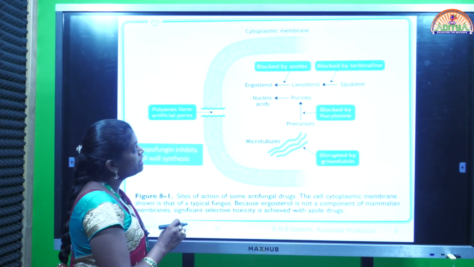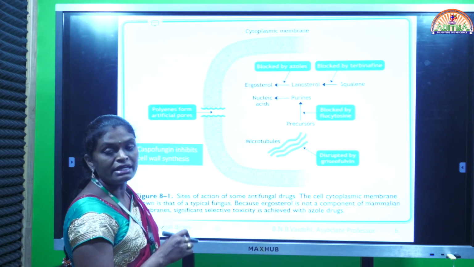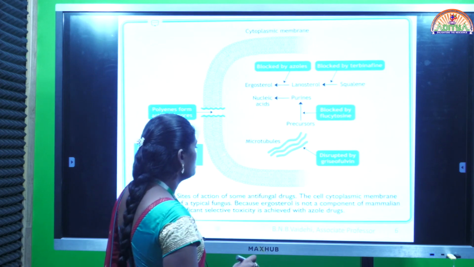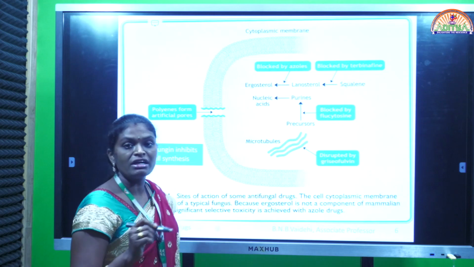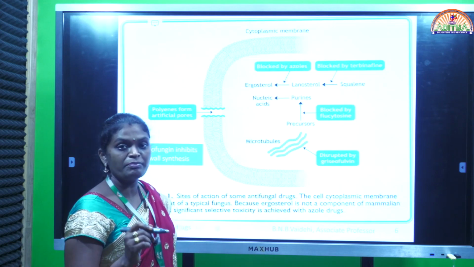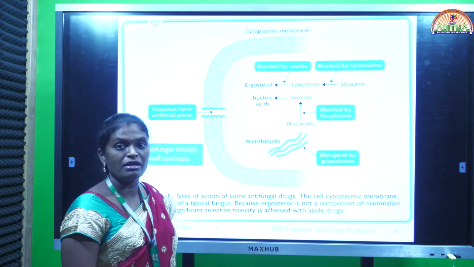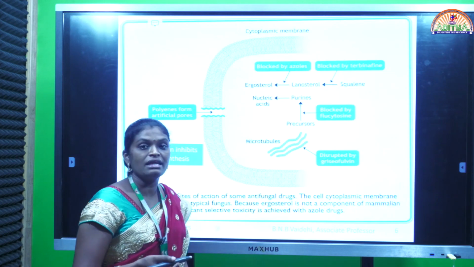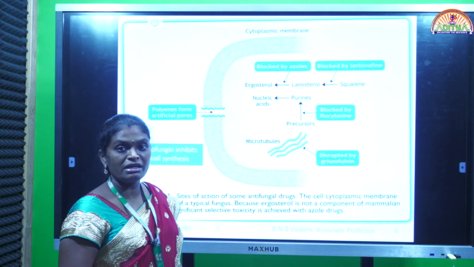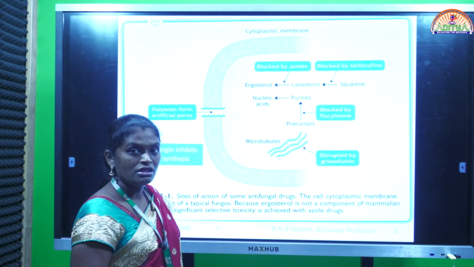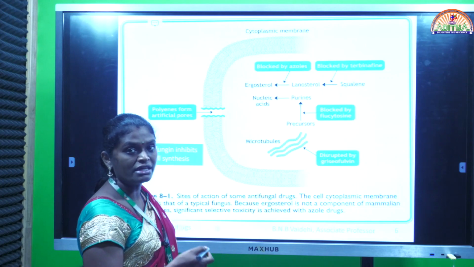This picture is showing the sites at which the antifungal agents can act. Antifungal agents choose ergosterol as the principal component because ergosterol is not present in the human cell membrane. So these drugs can selectively act on the fungal cell membrane and inhibit the synthesis of ergosterol without producing any toxic effects. The specificity of the drug towards the fungi is very high.